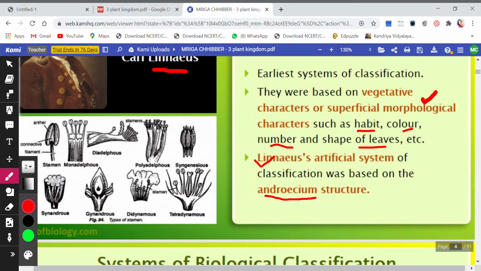Remember, the filament and anther combined form a stamen. Stamen is also known as androecium. So there are various types of stamens. One is monoadelphous, this is diadelphous. Why is it monoadelphous? Because all the stamens you see are combined together into one.